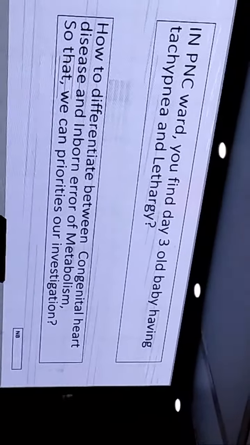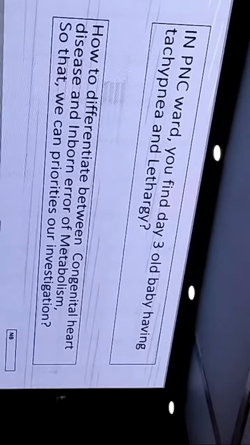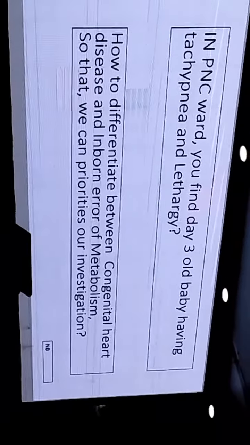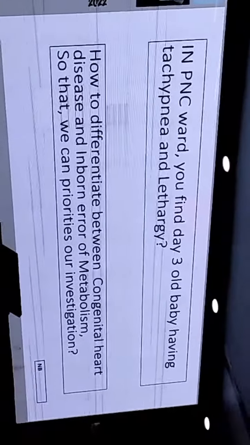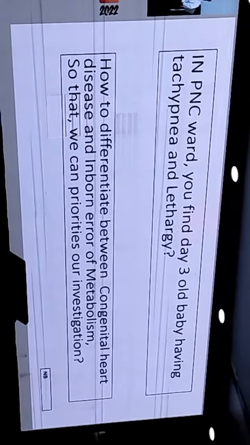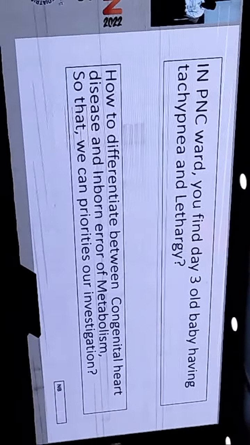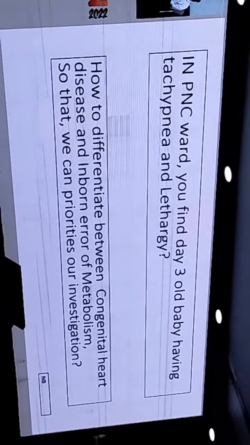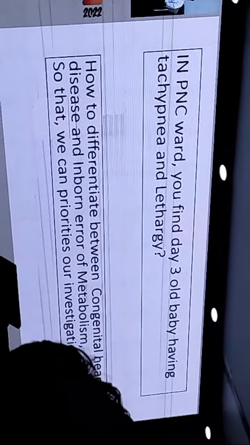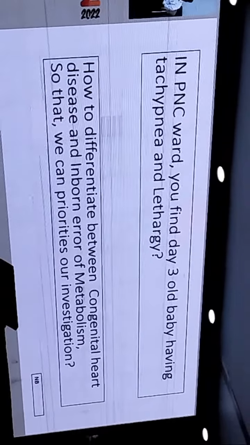But congenital heart disease, most of them, if they are getting so sick, will have cyanosis with or without a cardiac murmur. But if there is pulmonary hypertension developing or pulmonary overload, then they will also have respiratory distress and tachypnea. So that's a bit of a clinical differentiating feature.